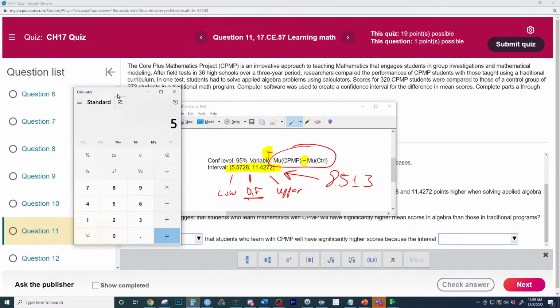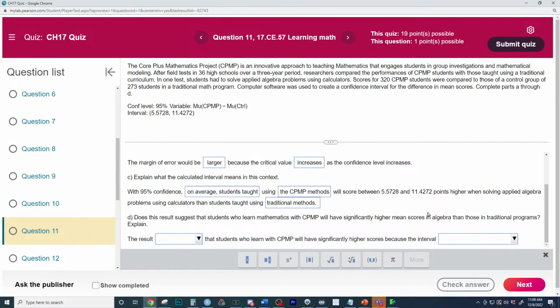So you'd have to go to 5.5728 plus 11.4272, divided by 2. No way, it's exactly 8.5? Wow. Exactly 8.5. Good guesstimate right there.